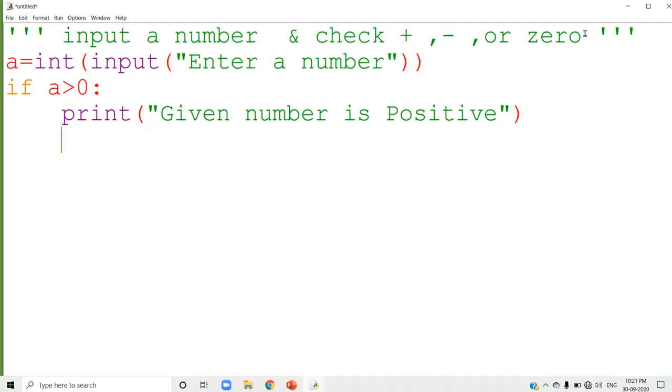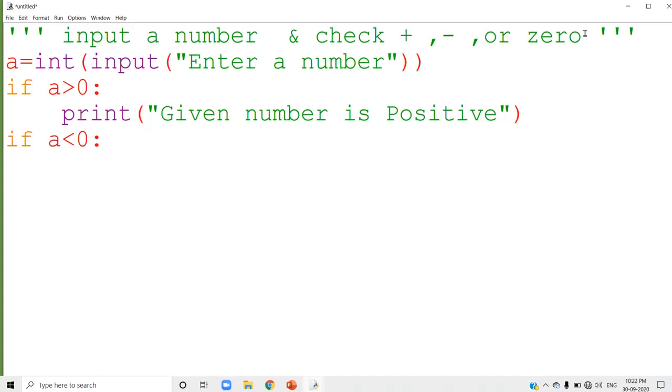Now I want to check if it is negative. So you are inputting a number, checking if it is positive. If it is positive, it is displaying the message. Next, you want to check if it is negative. What is the condition? To check whether it is negative, check if it is less than 0. I am going to write the condition on the left side, not under the indentation of the first if. I am starting a next if, the second if.